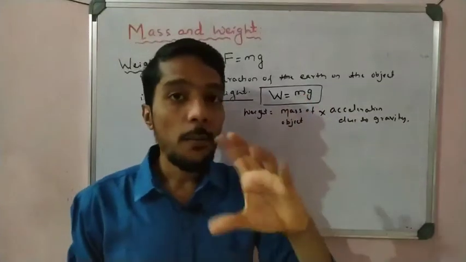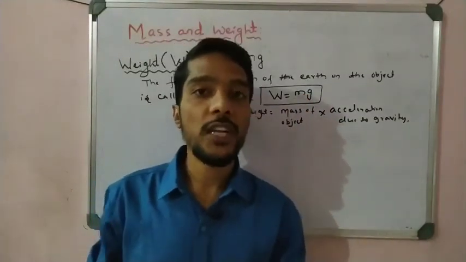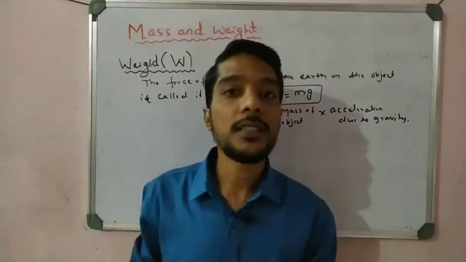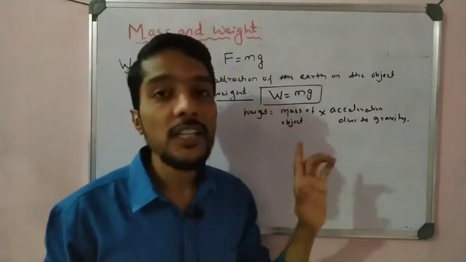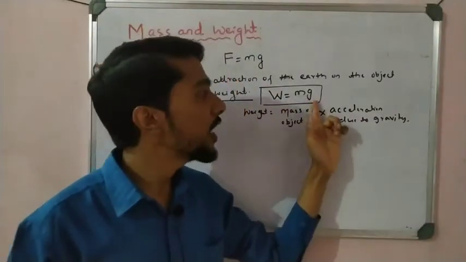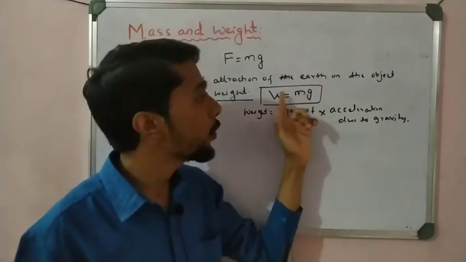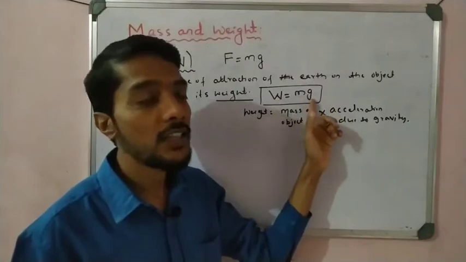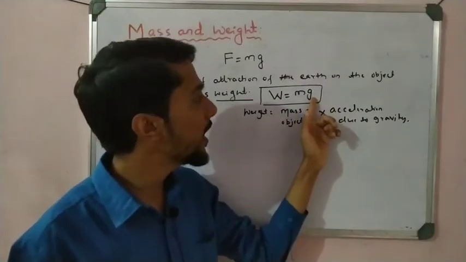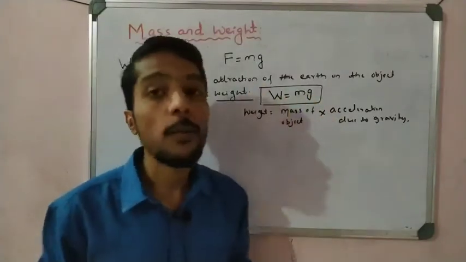So see here, the mass is the same in every place, but the weight is not the same, because if the g changes, weight also changes, because weight is directly proportional to small g. So we say that if g changes, W also changes.